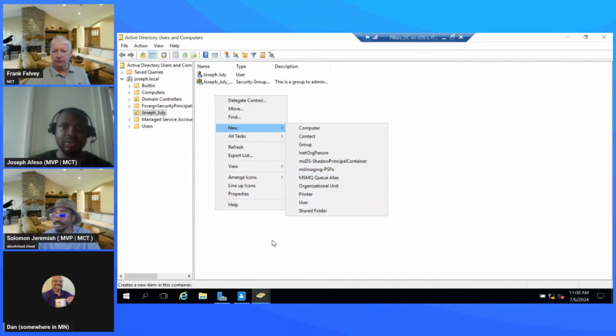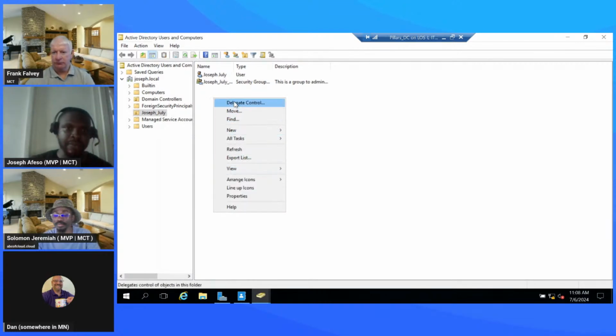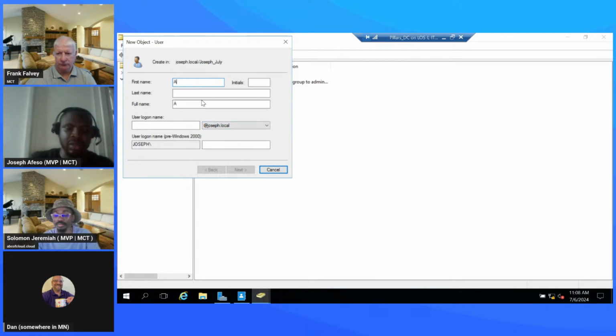You can use that option, but let's say that you set up a user before in a certain department and somebody is resuming. You may not want to start from scratch to create the user, so you can just come here and say copy. So I'm going to do two things. This is the July OU, Joseph July OU that I've created. And I'm going to create a user from scratch here. I'll come down here to new and say user. I'm just going to call this user Azure Show, and give the last name as Show.